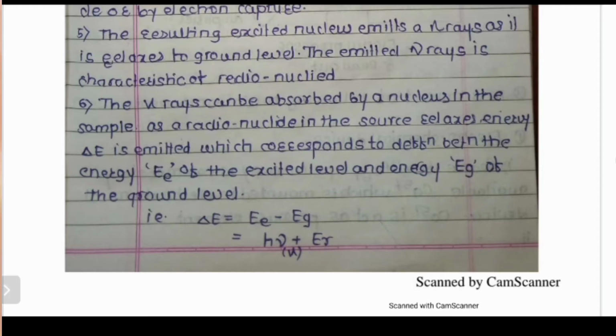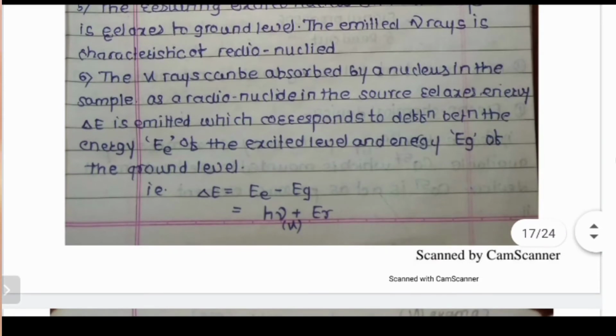So the gamma rays which can be absorbed by the nucleus in the sample as a radionuclide in the source will relax, and the energy emitted corresponds to the difference between the excited energy level and the ground energy level. This is the basic idea: any spectroscopy will emit a particular amount of radiation corresponding to the energy gap between the excited and ground state energy. So we get the output only for the specific ion having a specific gap between the two energy levels.